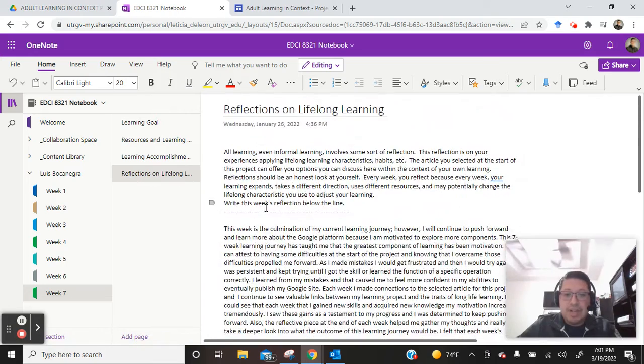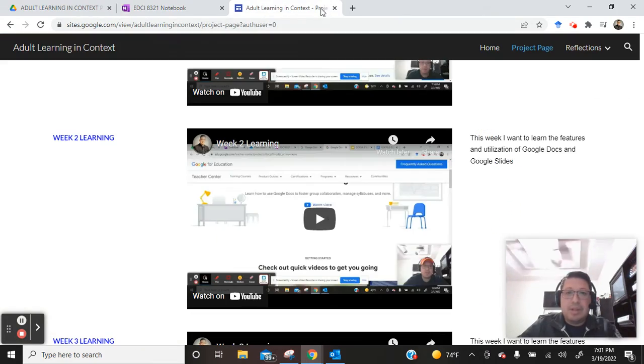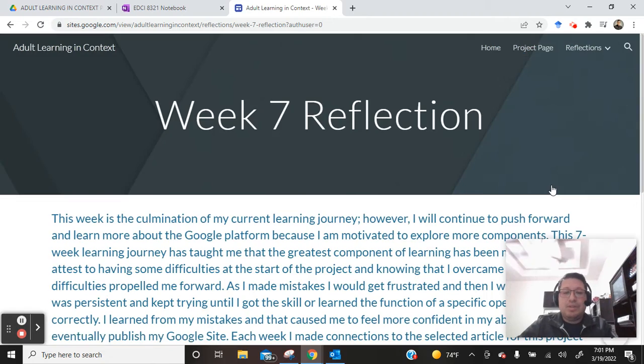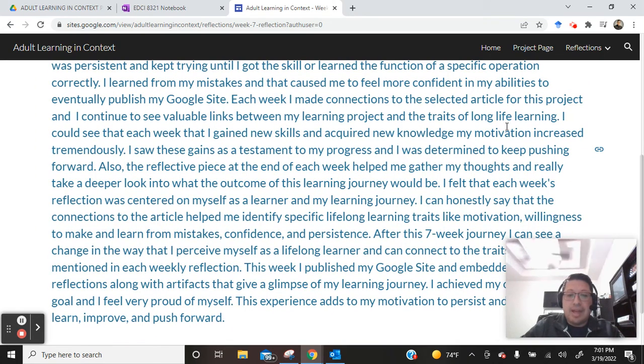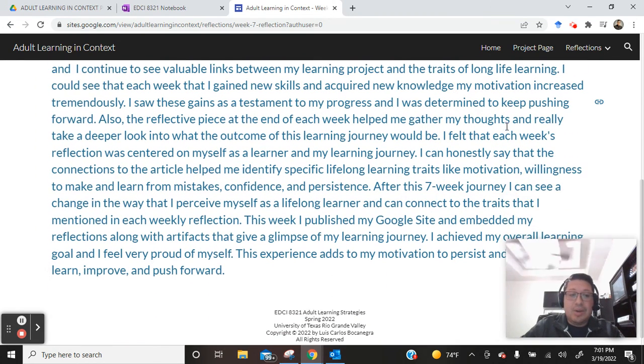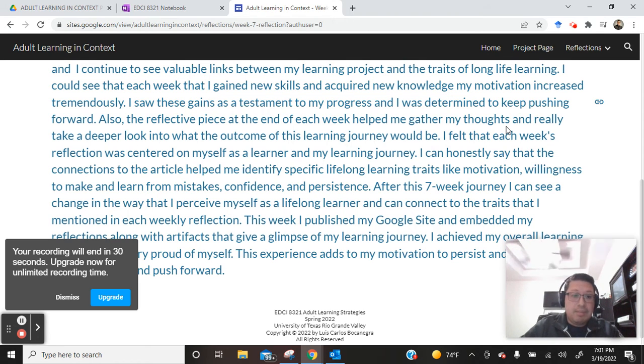So in this last reflection for this week, I talk about my learning journey, how I went through a lot of parts in each week and learned about different lifelong learning traits. And overall, I felt that when I published my site, that gave me a lot of motivation to continue to persist and move forward. And going through the journey is very self-fulfilling, because I was able to accomplish my overall goal of publishing my site.